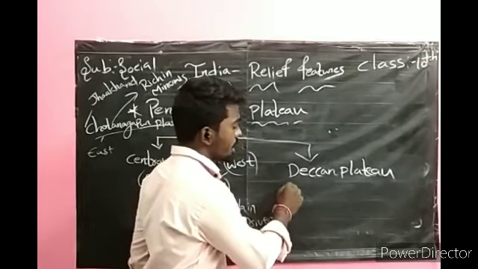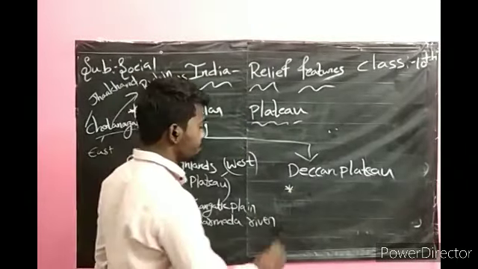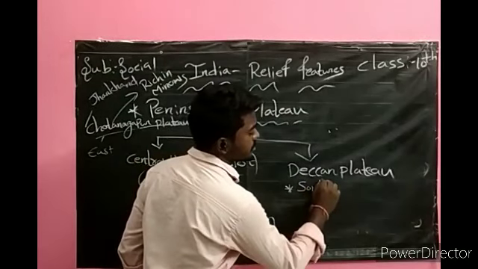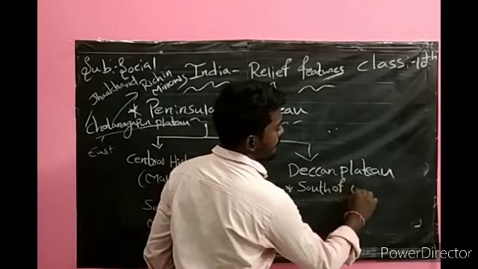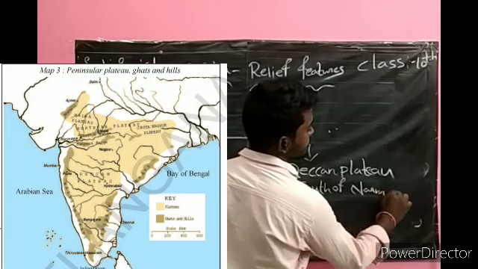The Deccan Plateau is located towards the south of the Narmada River.